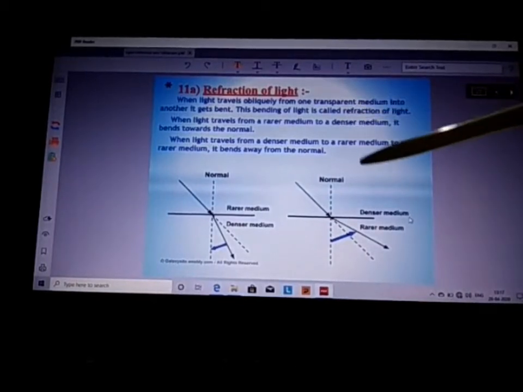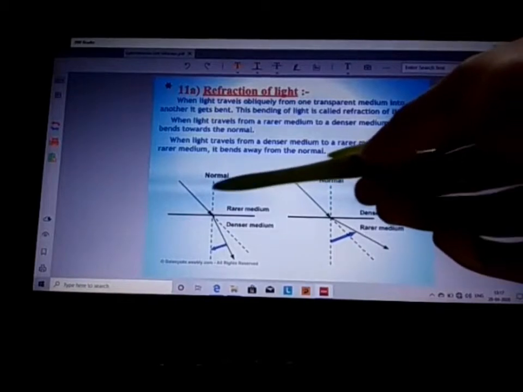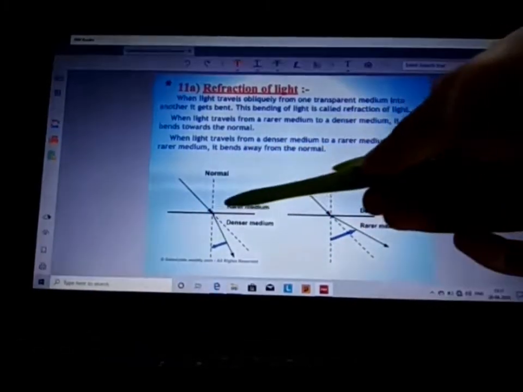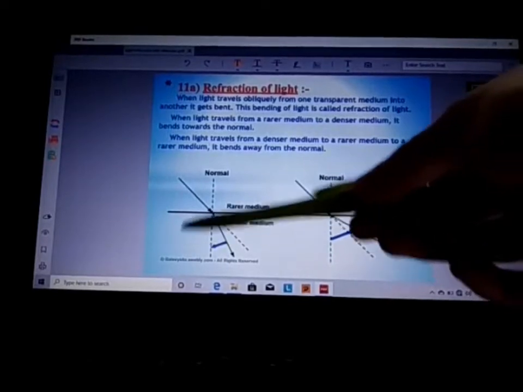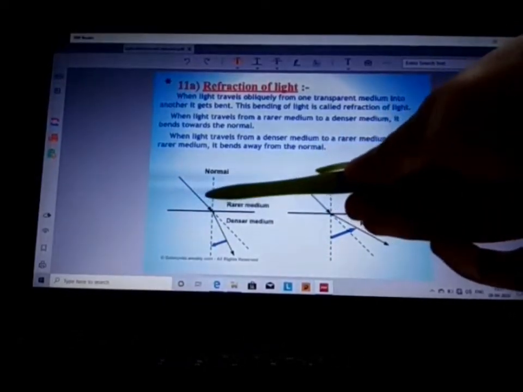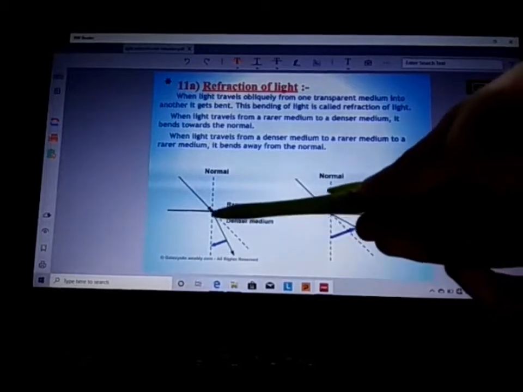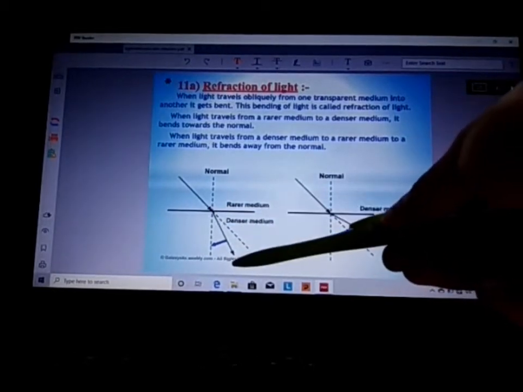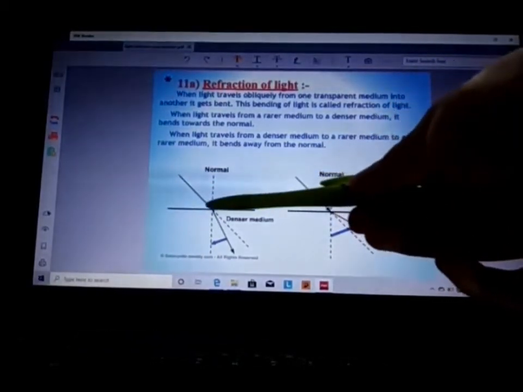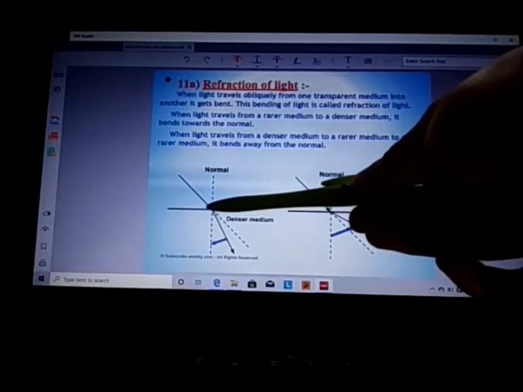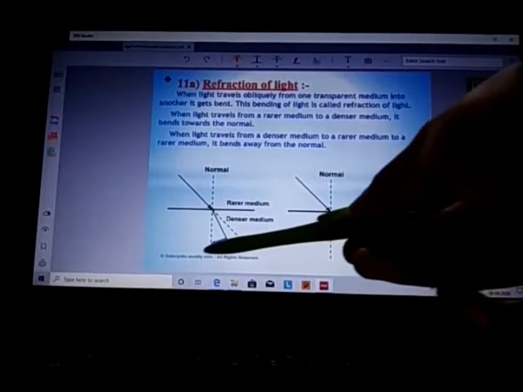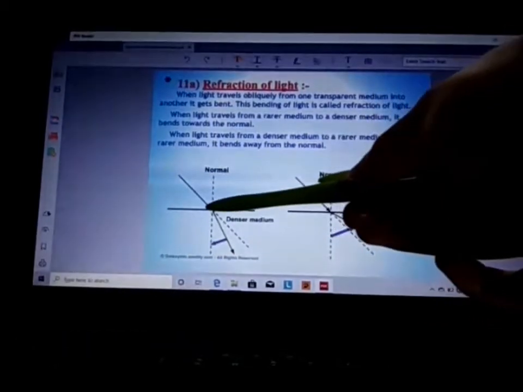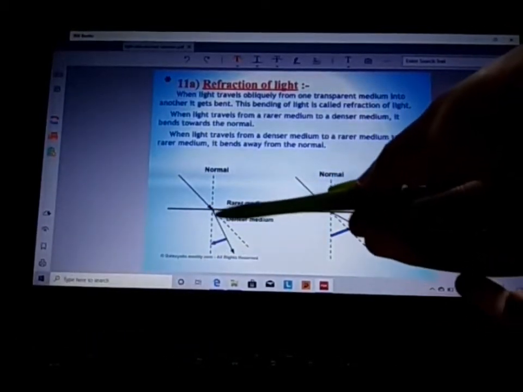So in this there are two cases. One is when the light ray is coming from a rarer medium and going to a denser medium, like the light ray coming from air and going to water or glass. When the light ray is coming from a rarer medium and going to a denser medium, it will bend towards the normal. This is the incident ray, this is the refracted ray.